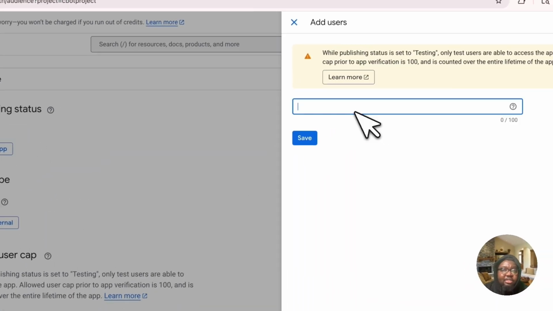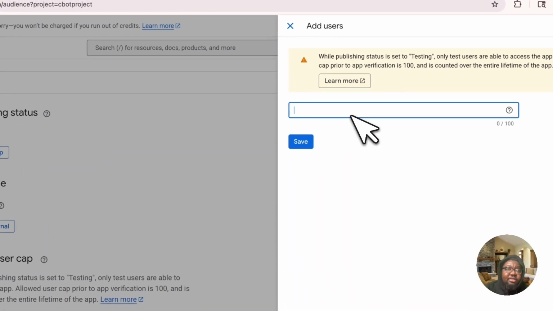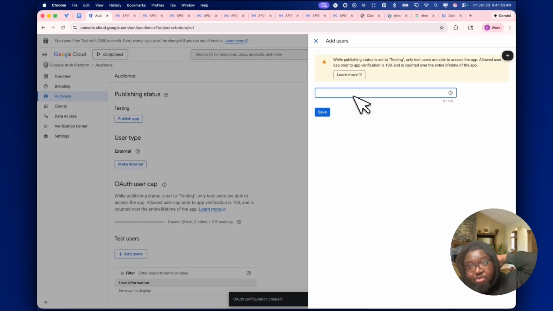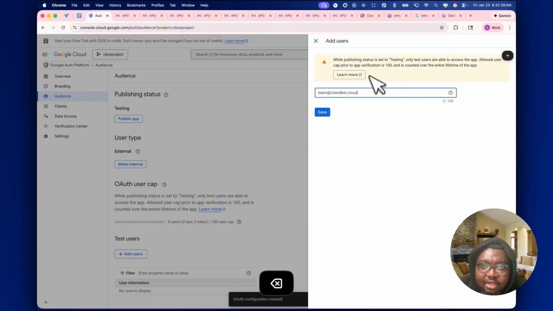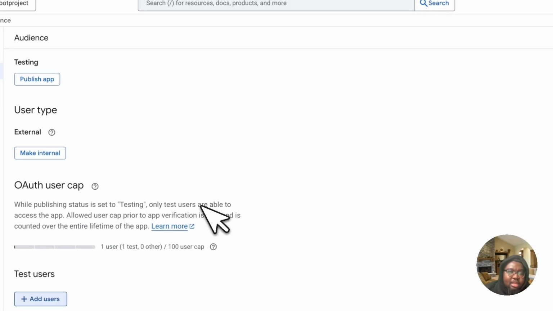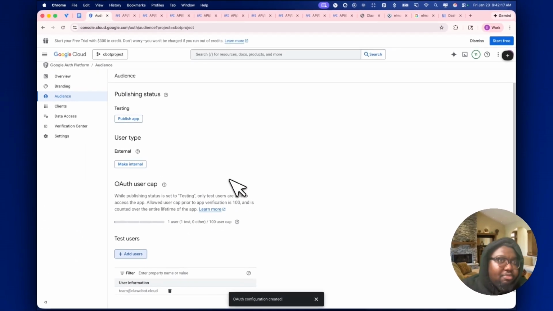The test user is really simple. It's the user that you're currently logged in as, or the user that you're going to be accessing the content for. So in my case, it's going to be team@clawdbot.cloud. Perfect. So I'm going to go ahead and save that. And that's pretty much it.